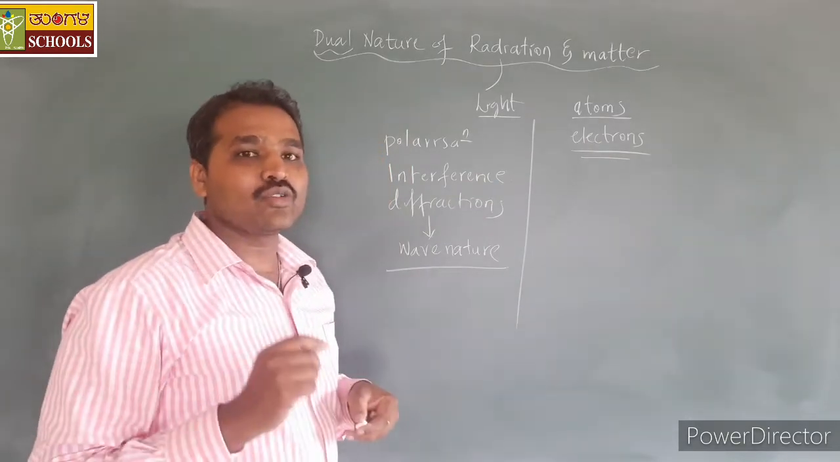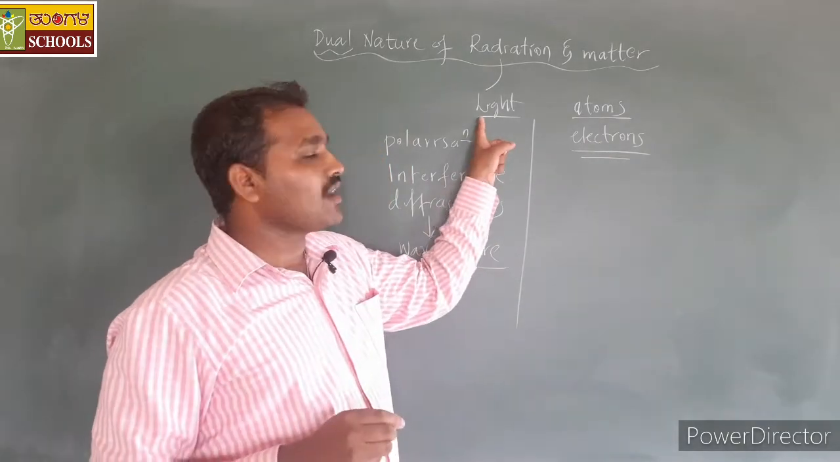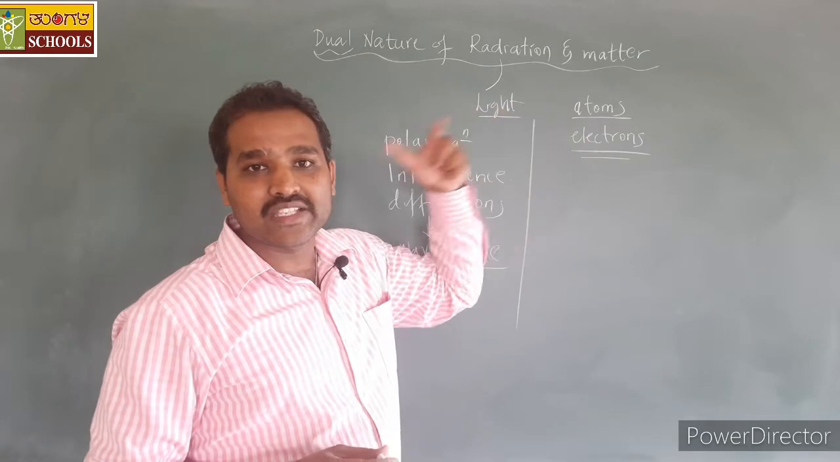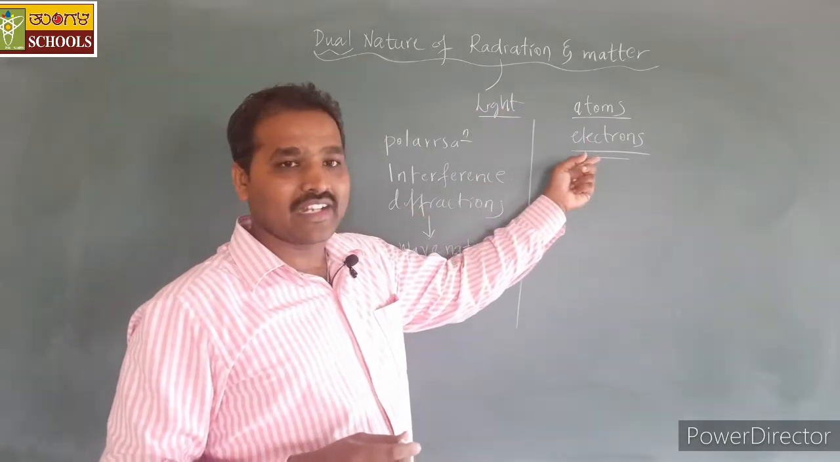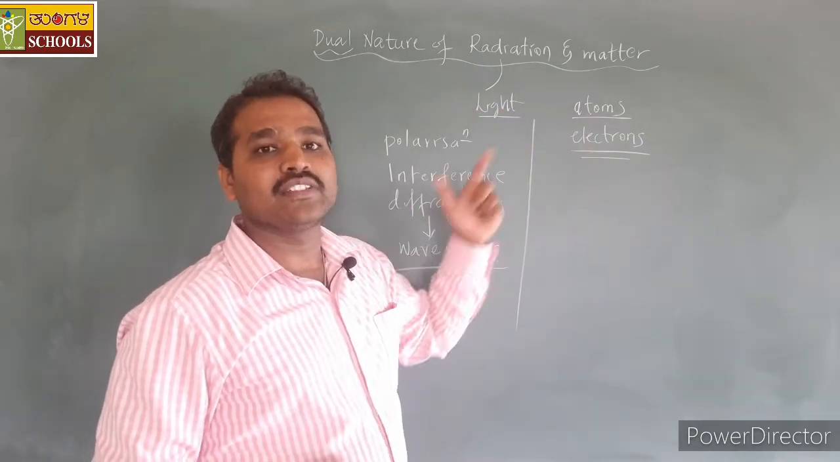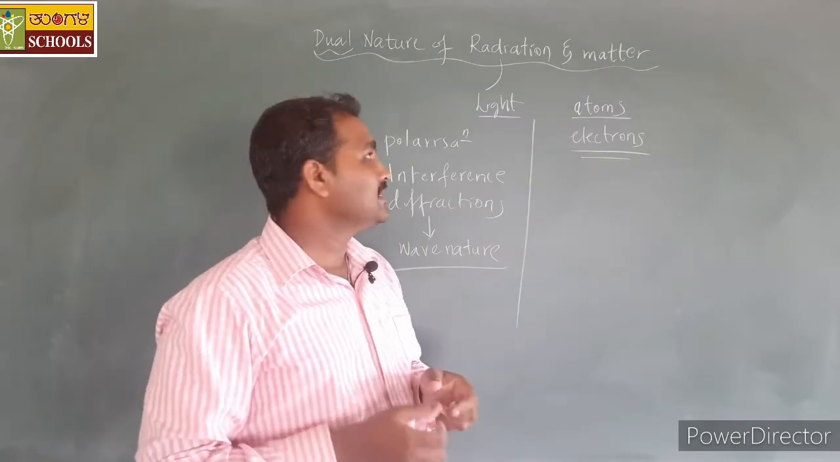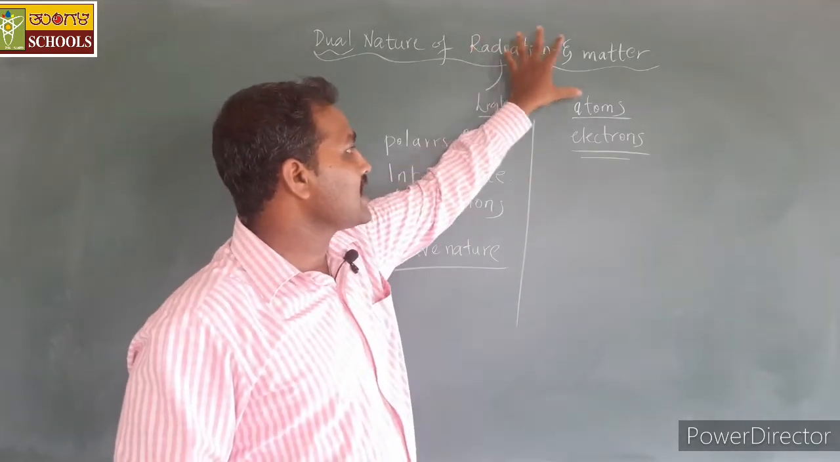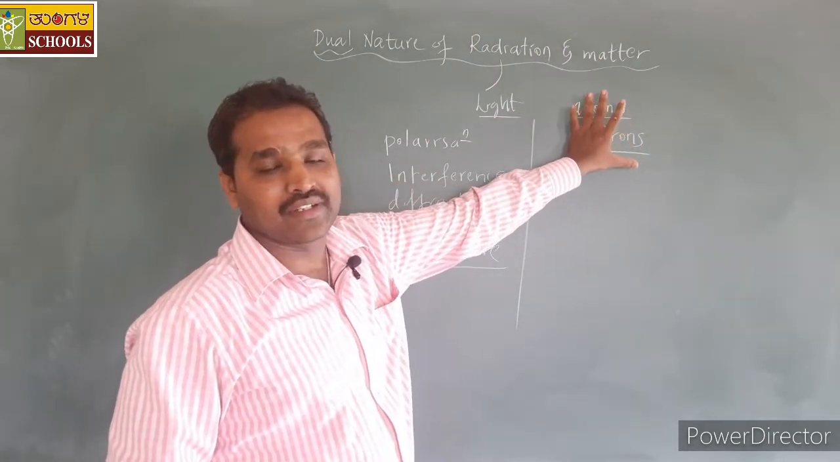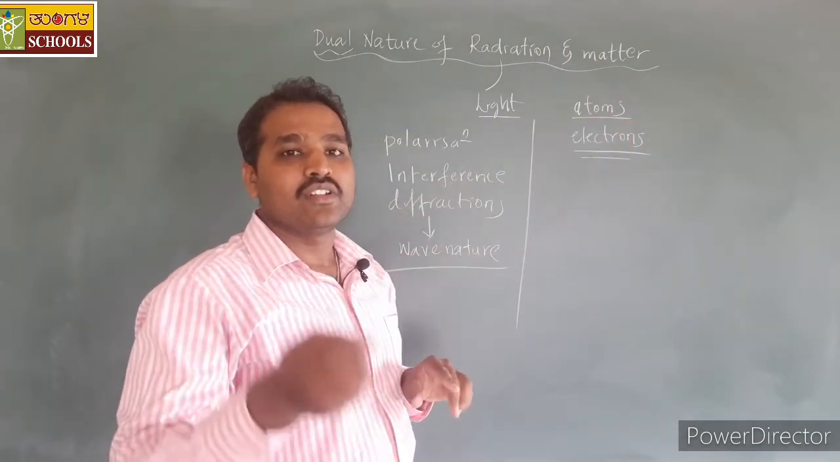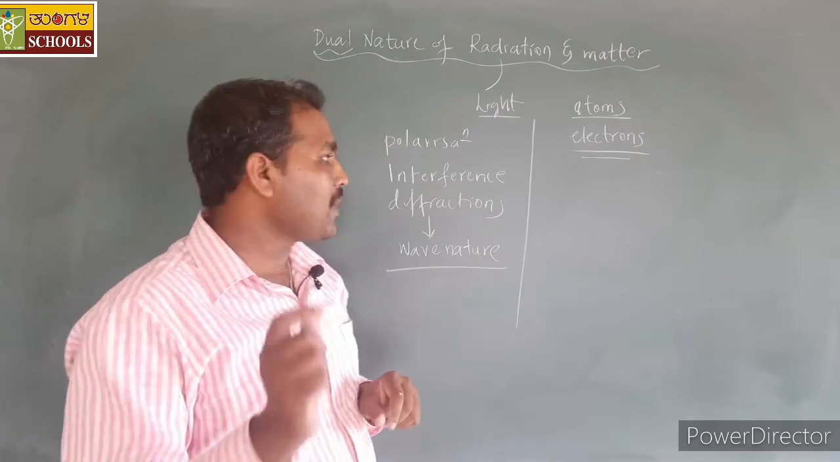It is interesting to know whether the light also exhibits a particle nature, and if the electron can exhibit the wave nature. In this chapter, we will understand that both the radiation as well as the matter exhibit the wave nature as well as particle nature.